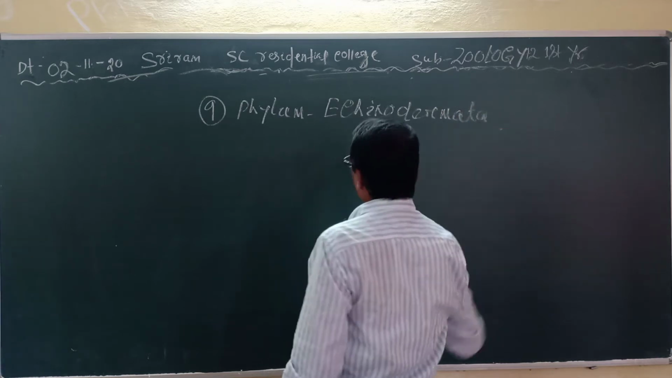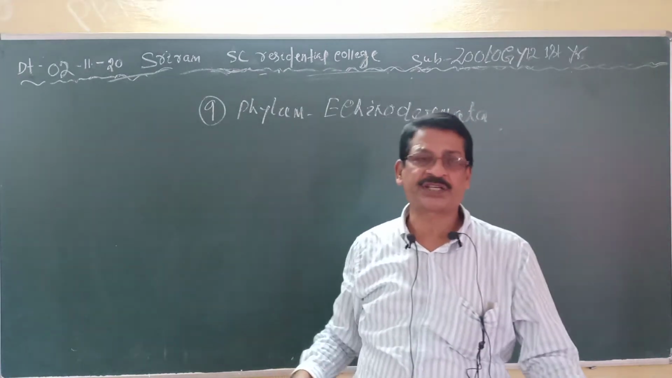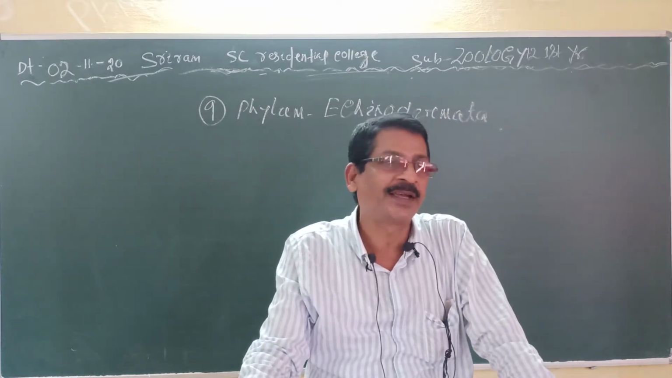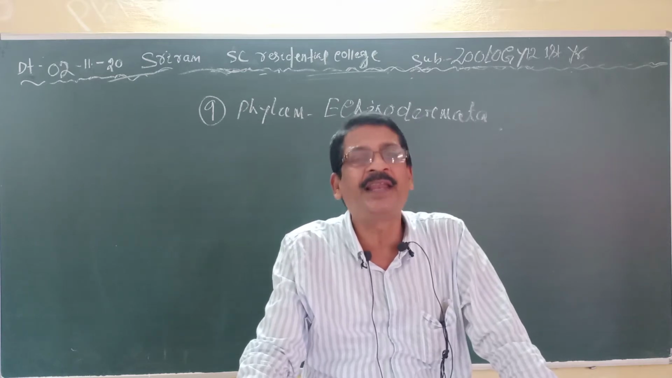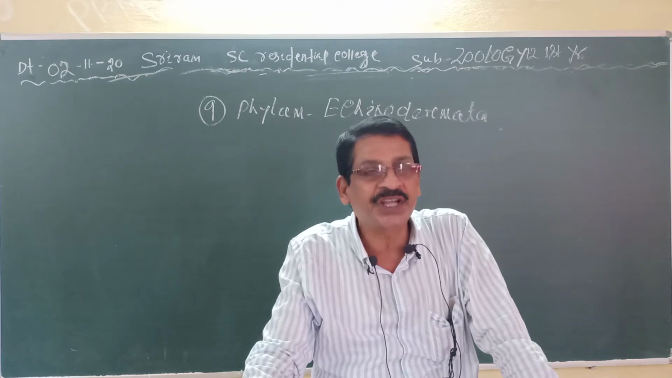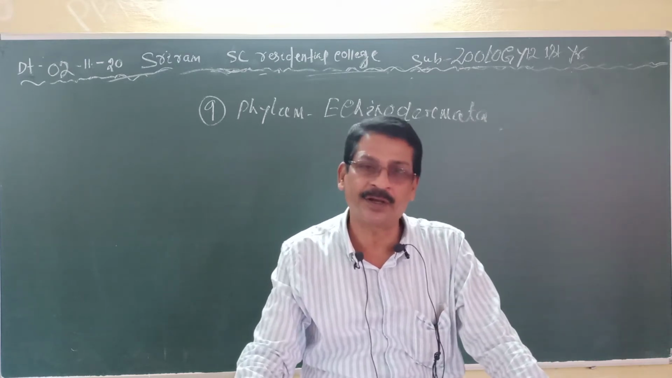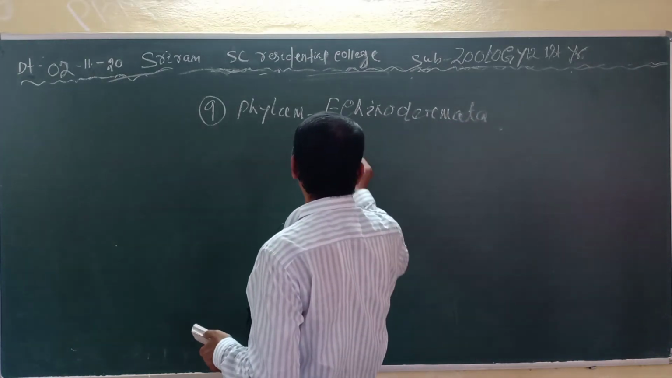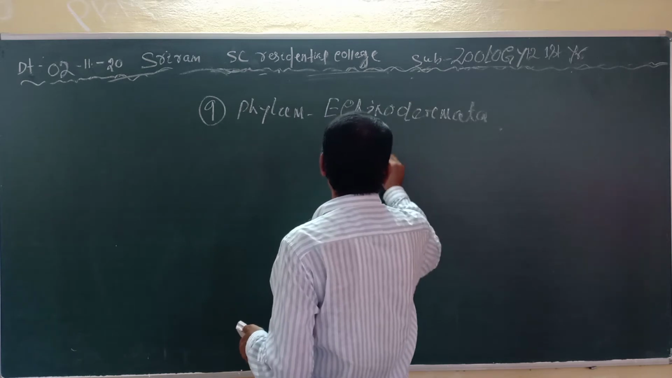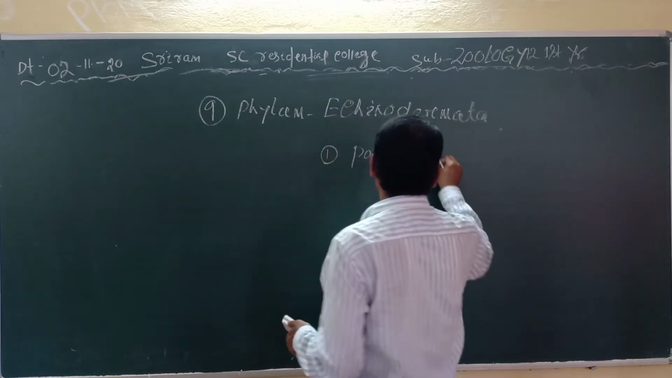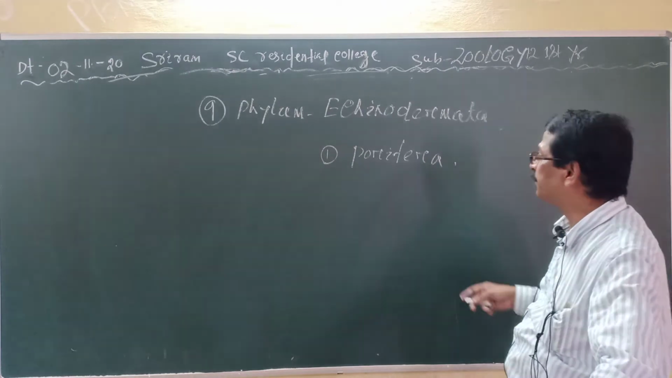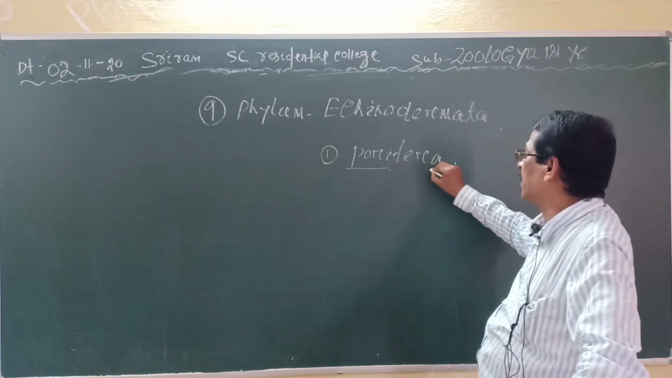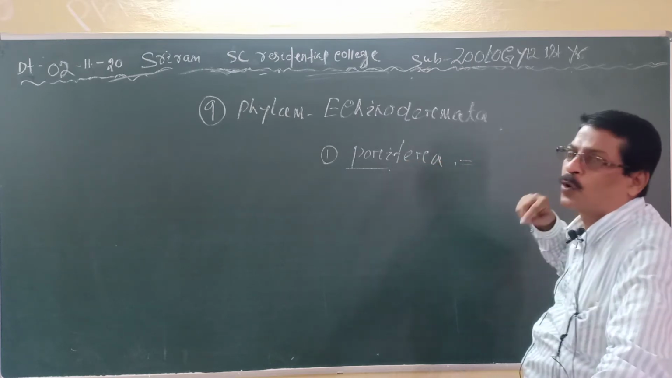Before I proceed to today's topic, I want to repeat the previous things in 1 to 2 sentences for each phylum, the most important characteristics of that phylum. Clear? So first of all, the first phylum, Porifera. I have told you it has been derived from 2 Greek words, poros and pheros, that is the pore bearing animal.